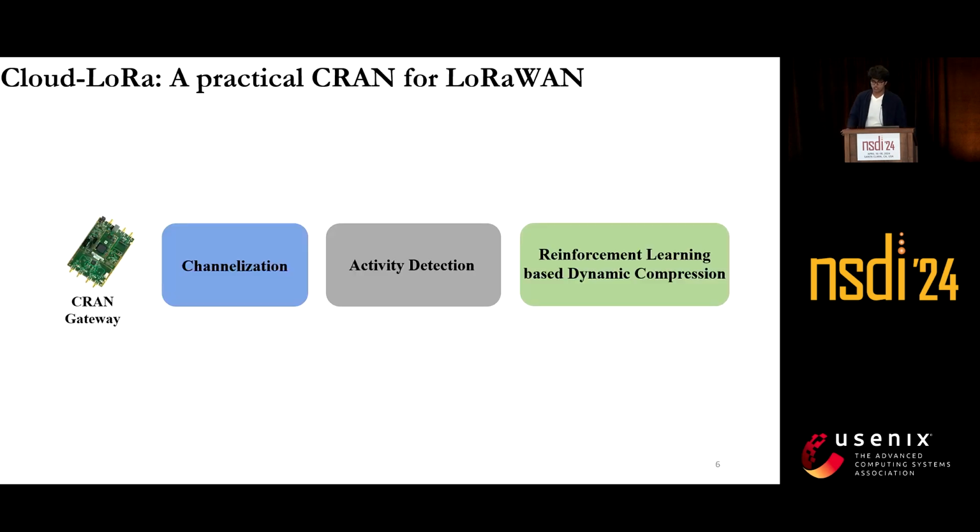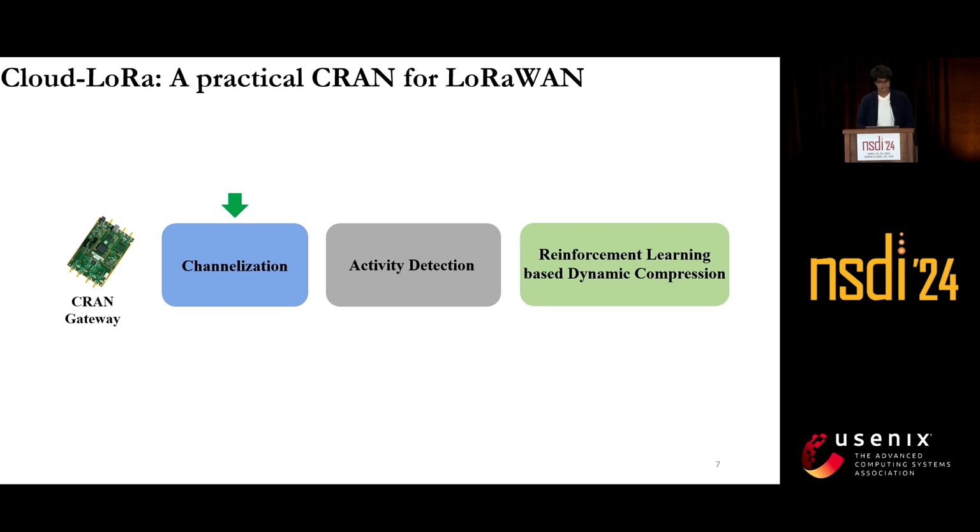To address this issue, we propose Cloud-LoRa, which is a practical CRAN for LoRaWAN. Cloud-LoRa consists of 3 main blocks: channelization, activity detection, and reinforcement learning. The first is the channelization block, which takes raw IQ samples from a CRAN gateway, which in our case is a USRP B200 software-defined radio. This channelization block takes all the raw IQ samples and channelizes them using lightweight filters.